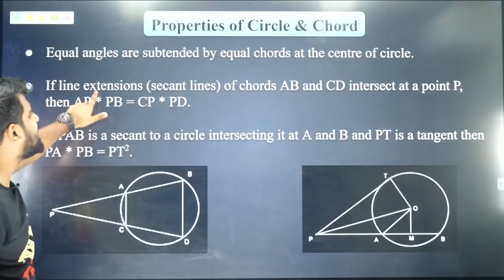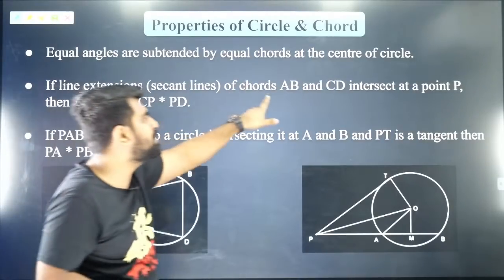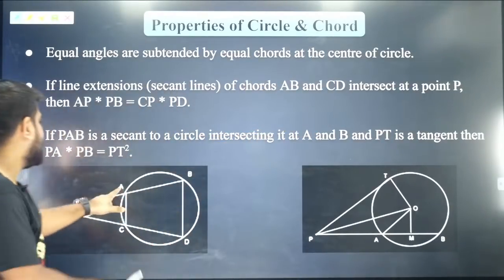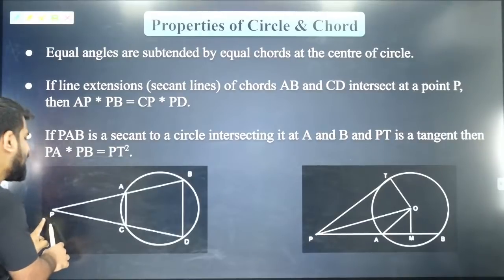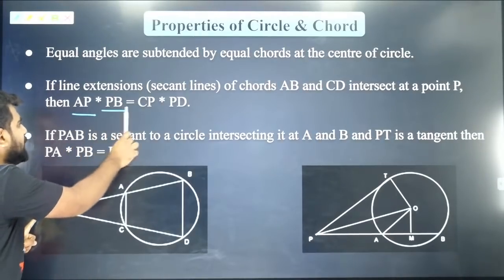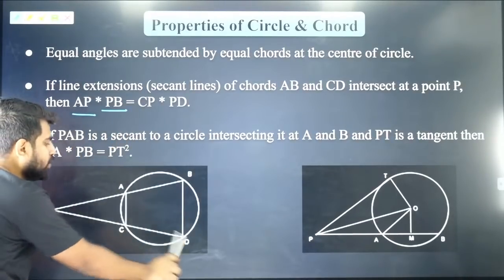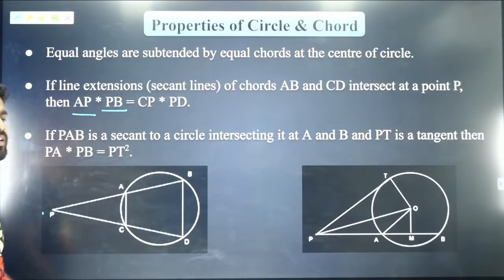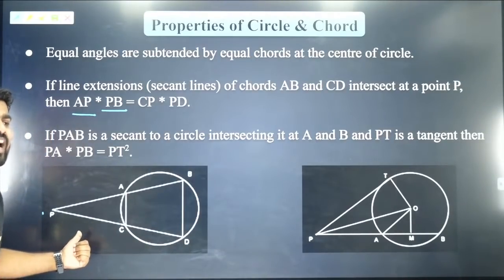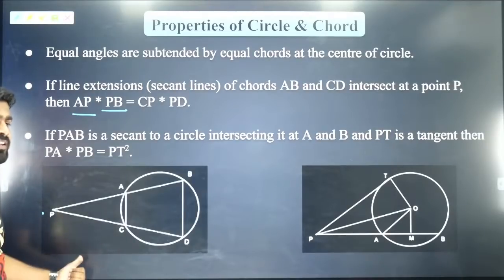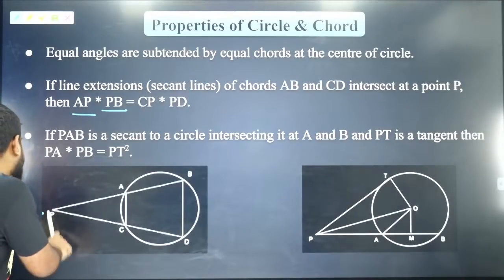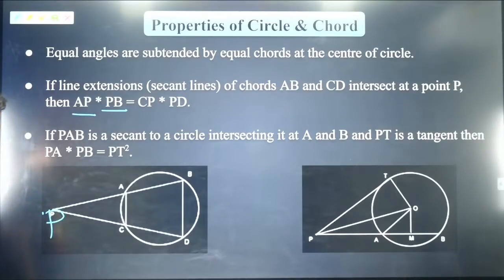If line extensions of chords AB and CD intersect at a point P outside, then PA into PB is equal to PC into PD. Did you learn that in your 8th or 9th standard circles? It is a very important property and can be useful in your exam tomorrow.